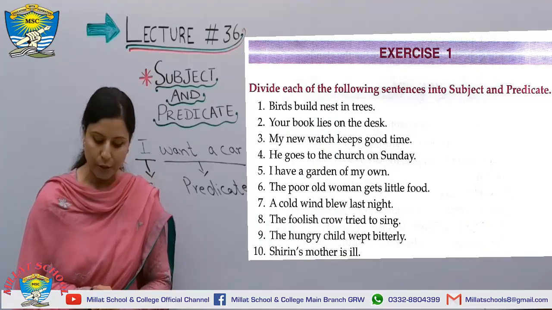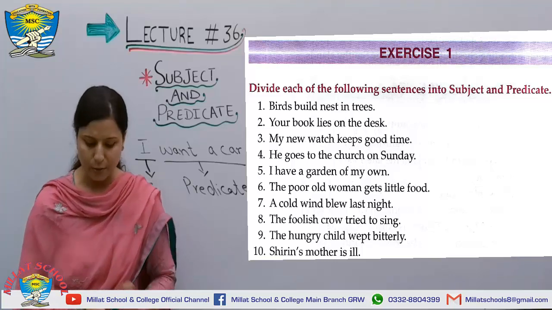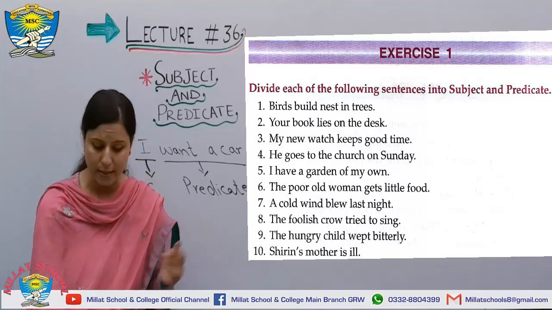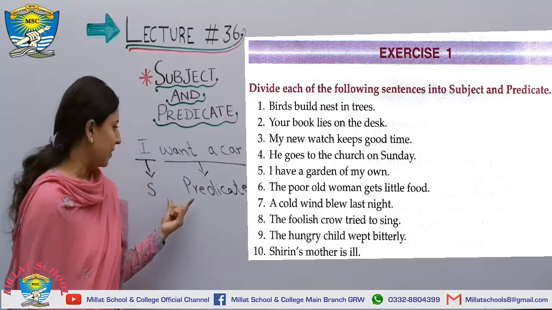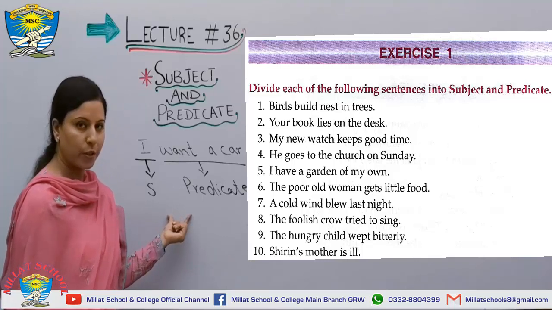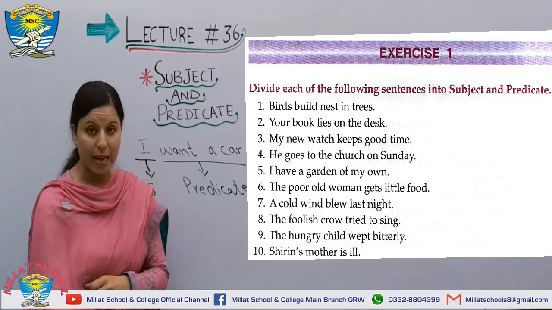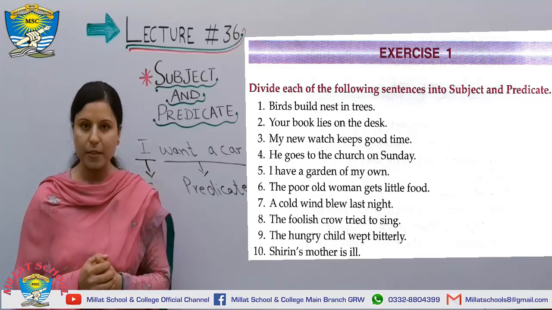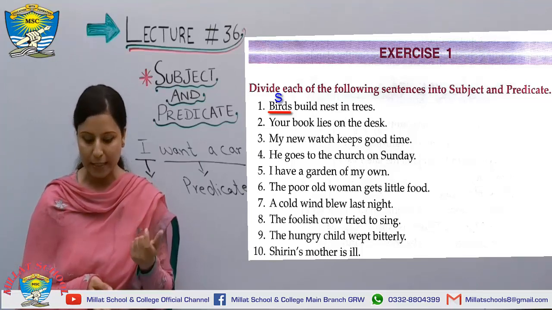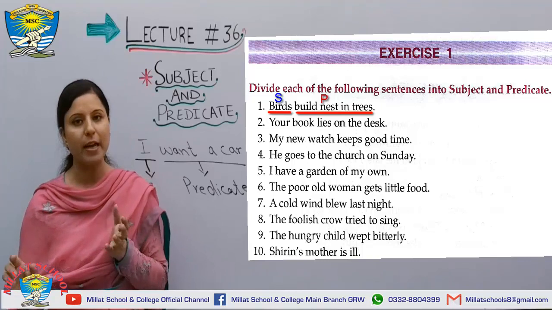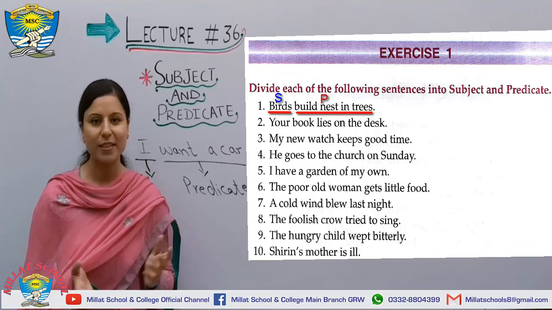What we have seen on this page, it's an exercise. Exercise number 1 is very interesting because in this exercise, divide each of the following sentences into subject and predicate. The thing that I have done for you on the board, the same thing will be done by you on your book pages. Let's do it with my help. Number 1, birds built nests in trees. Birds is your subject and the rest of the sentence will be underlined by you as predicate. Just divide them in two things, subject and predicate.